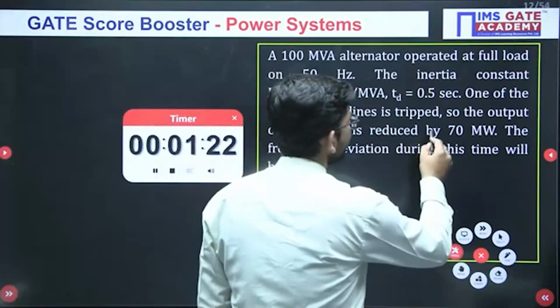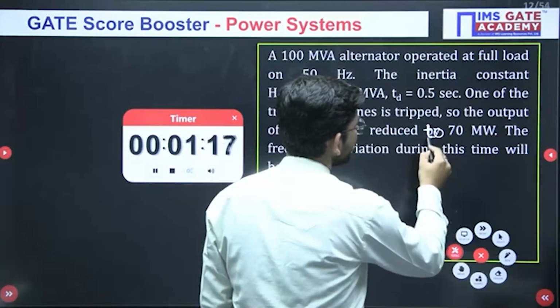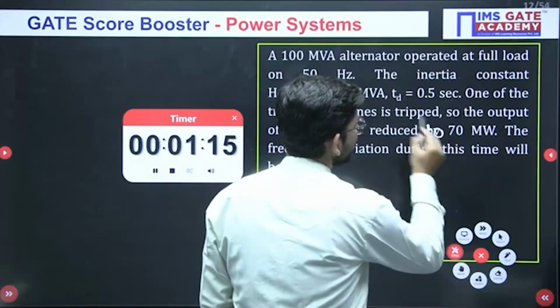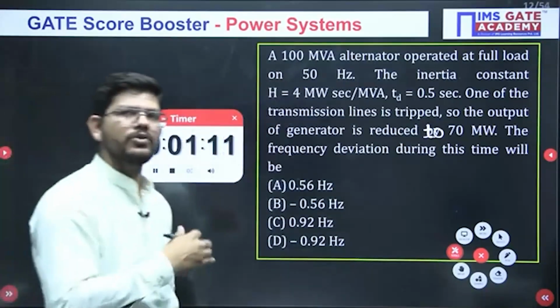To make it very clear to you, let me write here: reduced to 70 megawatt. I think that will be the correct word here. Okay, it is reduced to 70 megawatt. So from 100 we have reached 70 megawatt.